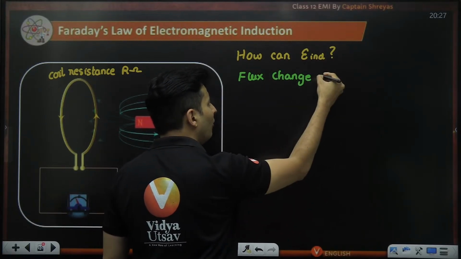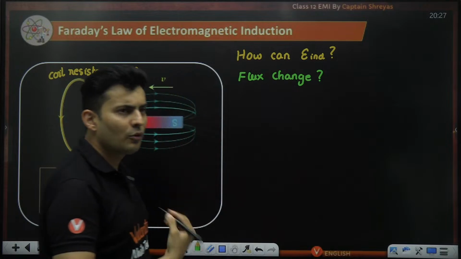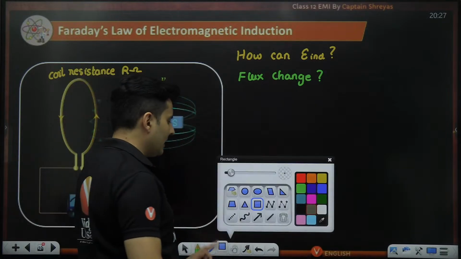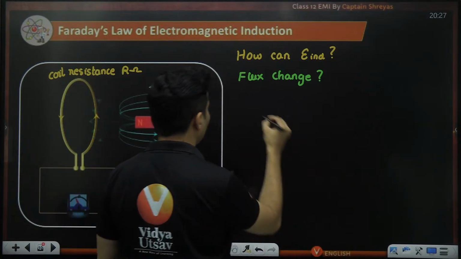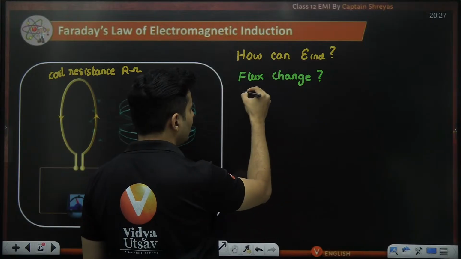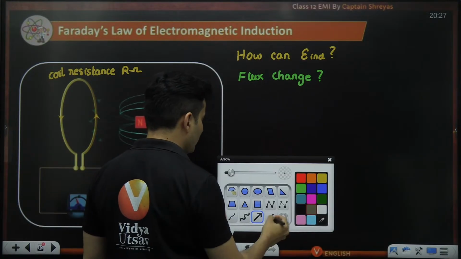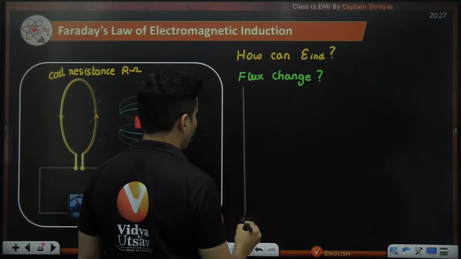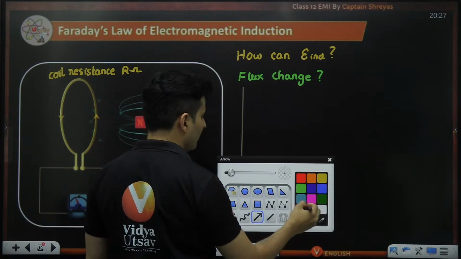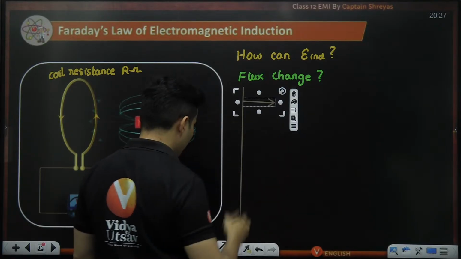But how will the flux change? If you think closely, then you will realize there are actually three different ways of doing it. Okay, let's go one by one. Starting off with the first one. How can you change flux?